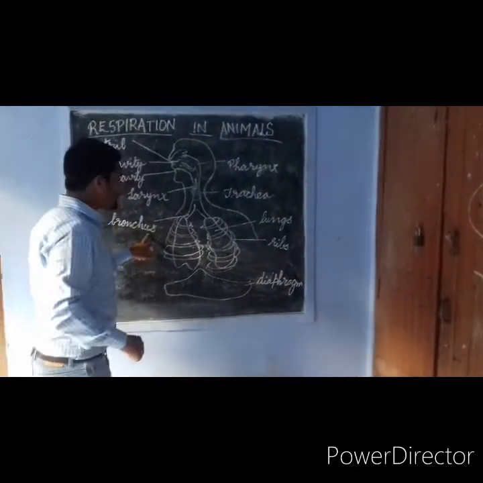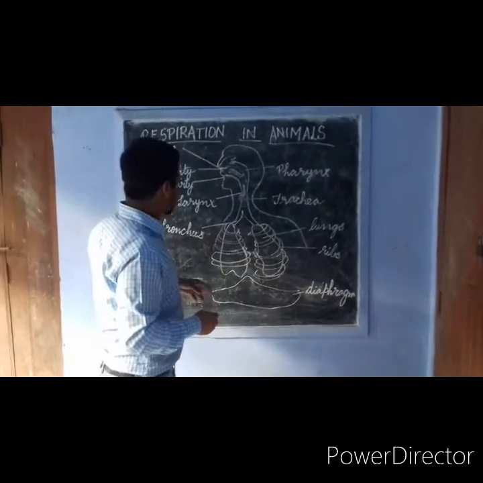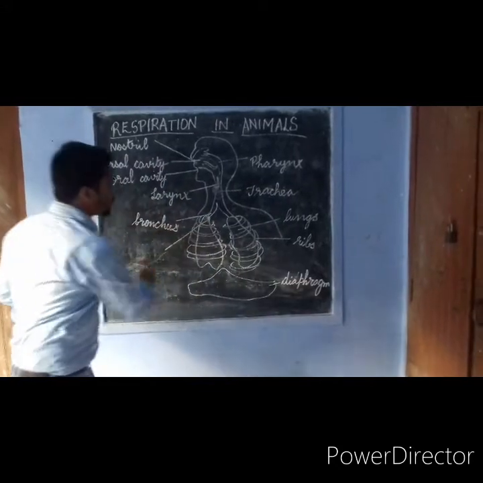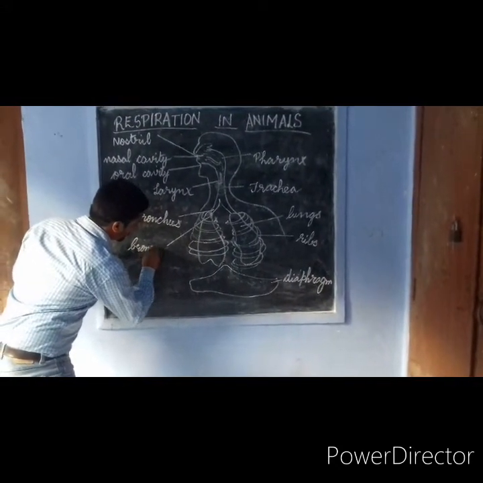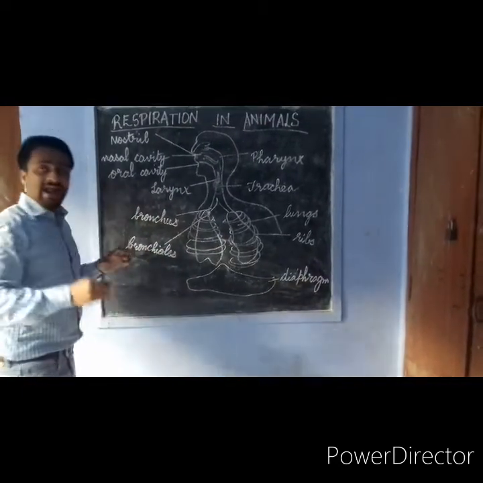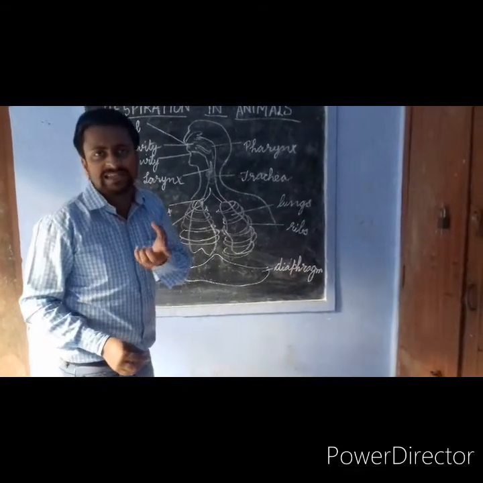Now each bronchus is further divided into smaller branches, which are called bronchioles. At the end of these bronchioles, certain small, very thin-walled air sacs are present.